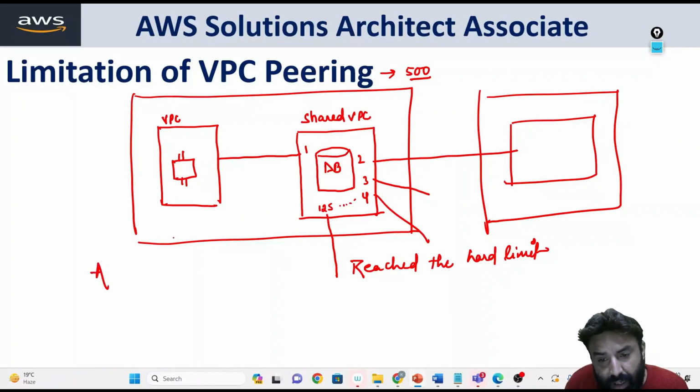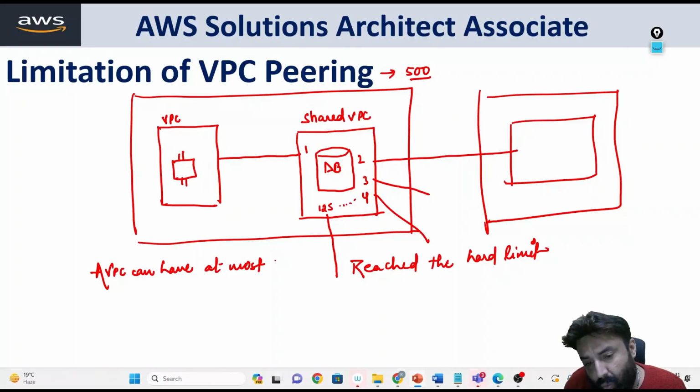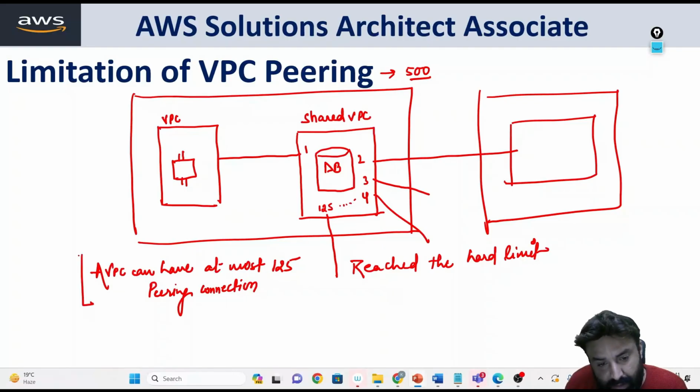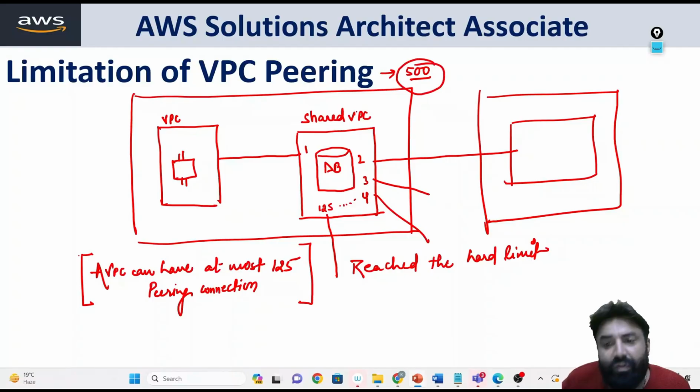So this VPC can have at most 125 peering connections. This is unacceptable, because the organization has 500 VPCs and only 125 have made the connection.